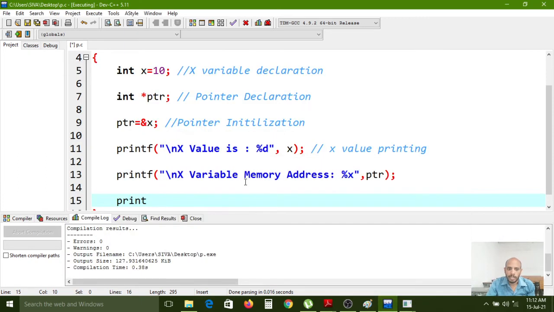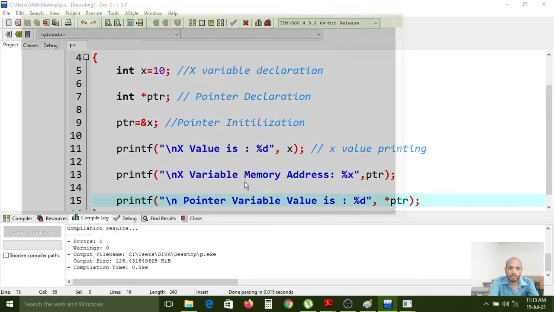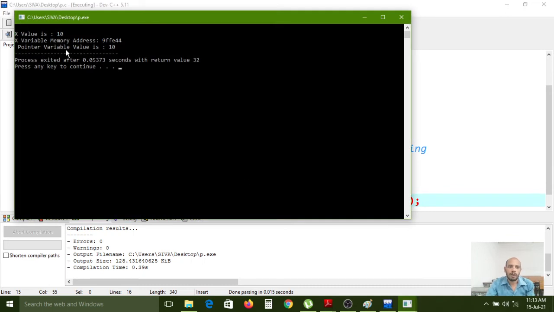So through the pointer, how can you access the value inside that memory address? So \n, pointer variable value. Pointer variable value is %d, star ptr. Okay, because it is a pointer variable. So now I am compiling this one. Now I am executing. Carefully observe, pointer variable value is what?